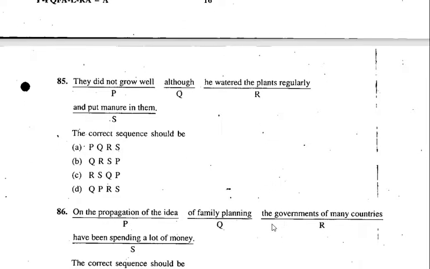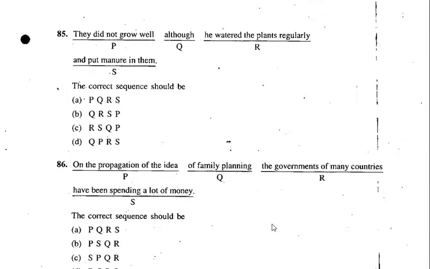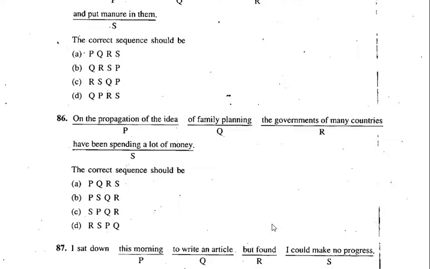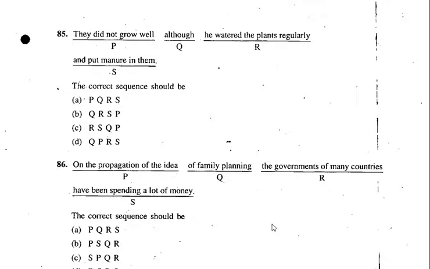They did not grow well. Although he watered the plants regularly and put manure in them. So the beginning phrase is not there. Now all these parts of the sentence are jumbled up. Many times such kinds of questions also appear in the examination. So you have to find out what you can start with. Now here, they did not grow well.